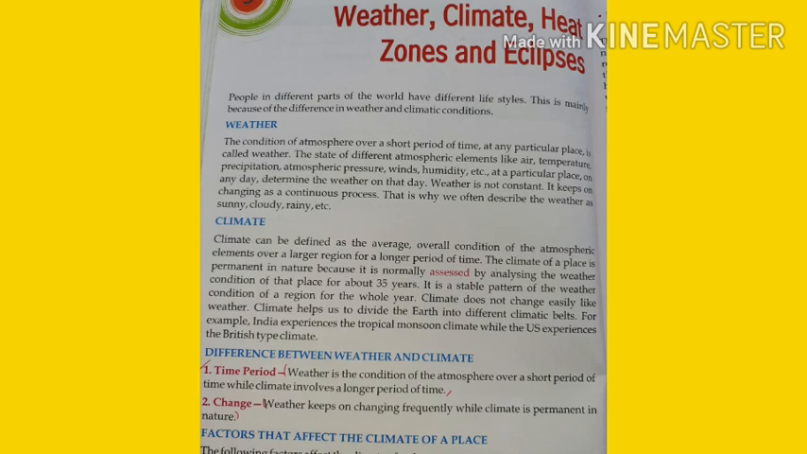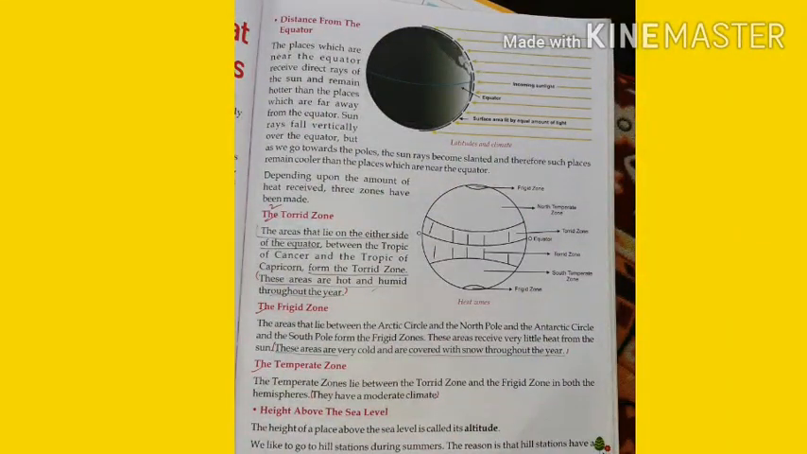Now, factors that affect the climate of a place. The first factor is the distance from the equator, that is, the places which are near the equator receive direct rays of the sun and remain hotter than the places which are far away from the equator. The sun rays fall vertically over the equator, but as we go towards the poles, the sun rays become slanted and therefore such places remain cooler than the places which are near the equator.